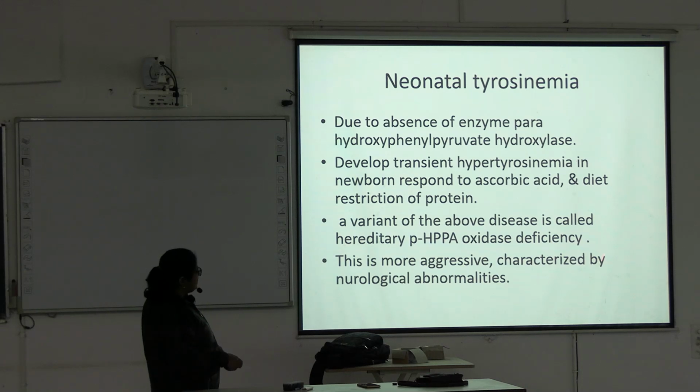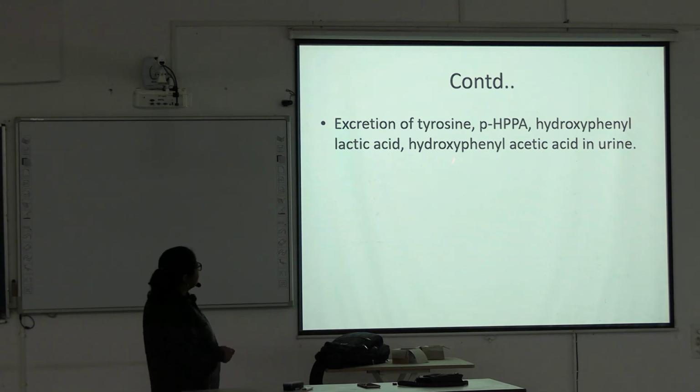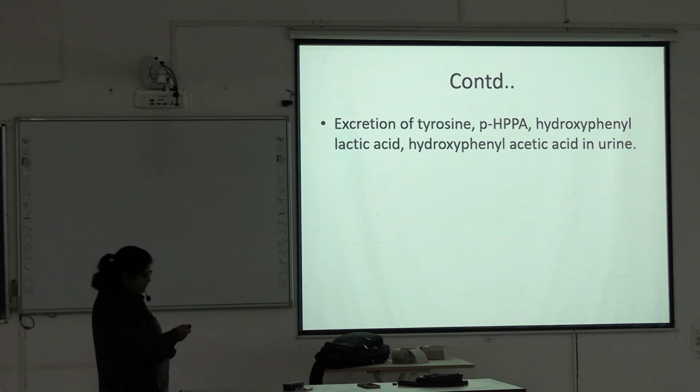This is more aggressive, characterized by neurological abnormalities. This is neonatal tyrosinemia. There is excretion of tyrosine, para-HPPA, hydroxyphenyllactic acid and hydroxyphenylacetic acid in urine.